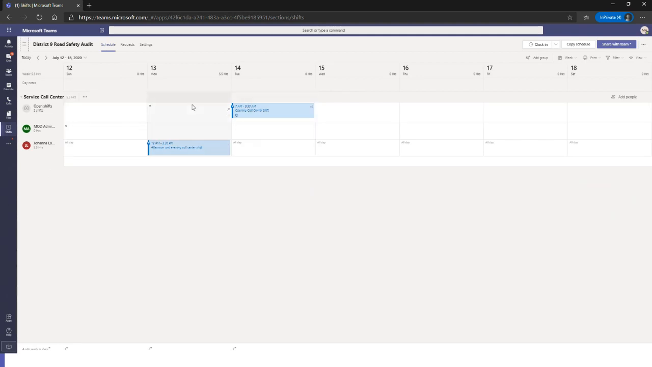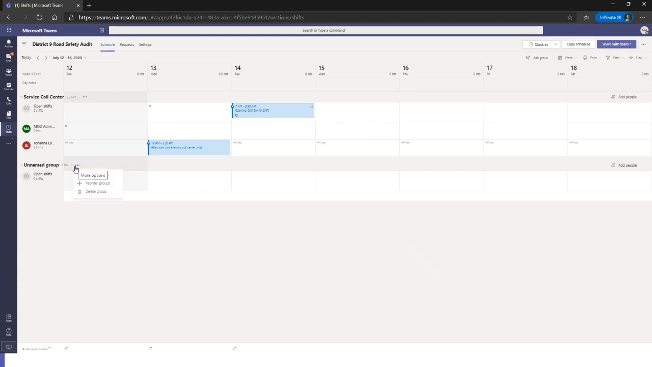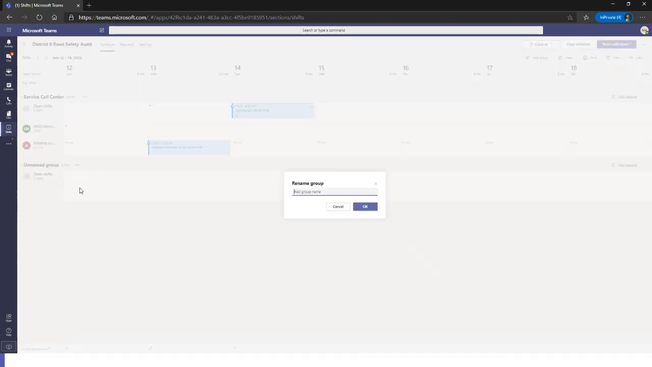Great, so we have a few in here and I'm going to add on to it. So like I mentioned before, we have our service call center group. Now, how do we go and add the field services group? I simply click on add group. It gives me an unnamed group right here. Now I can rename it and I'm ready to go.